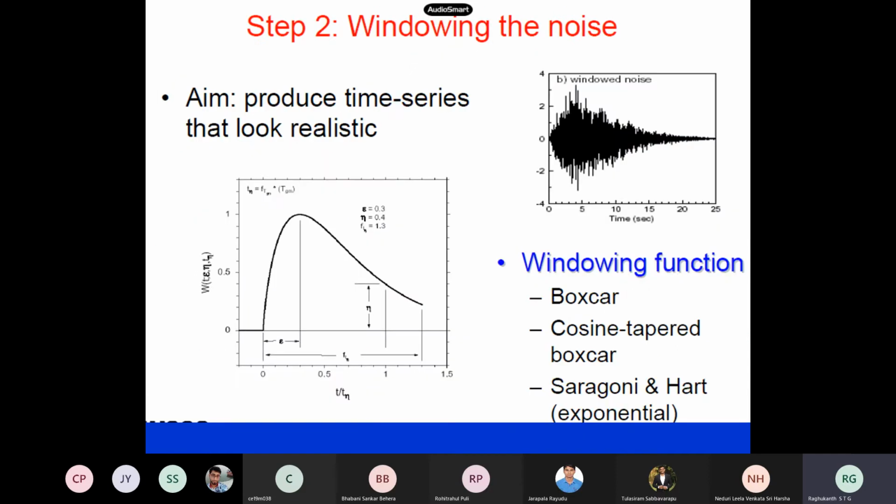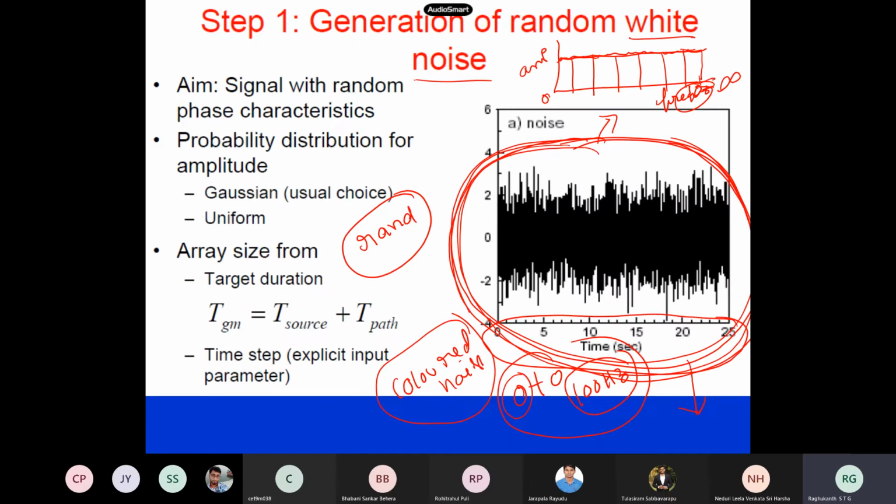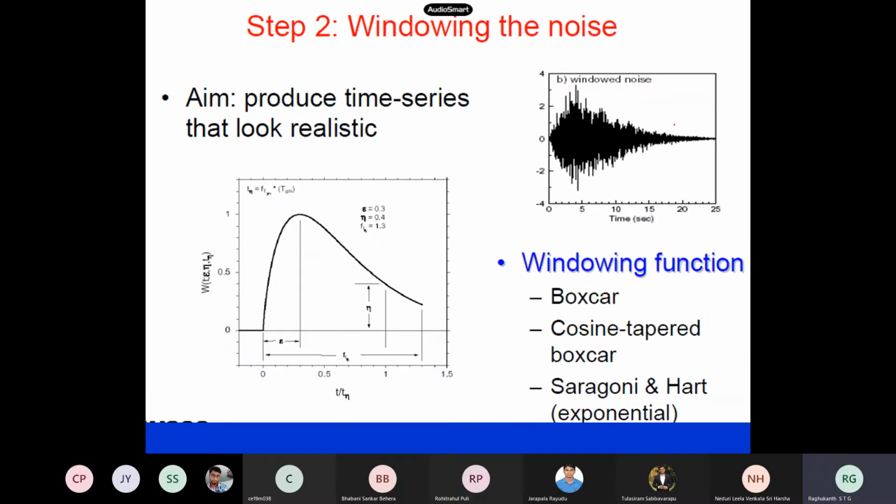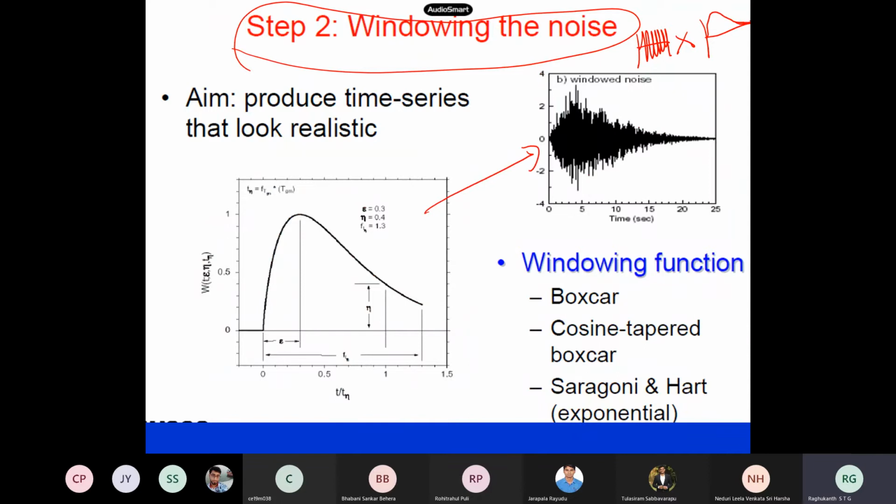Now this white noise, because all components are equal, will be like this only, with no decay; it will not die out with time. But earthquake time histories have to die out. So we use something like windowing the noise. I have white noise which is like this, and I multiply it with an envelope function, something like this. When I multiply the white noise with this envelope function, I get windowed noise. There are a lot of techniques for this.